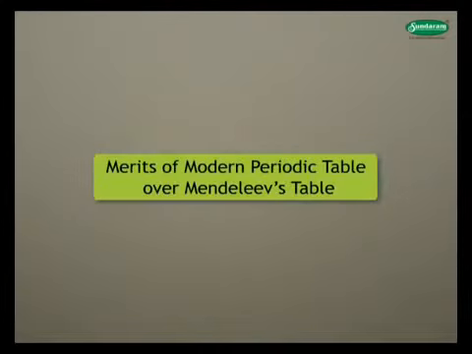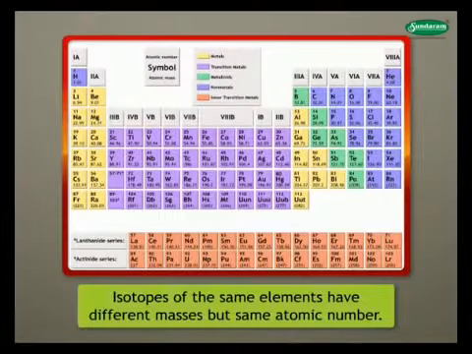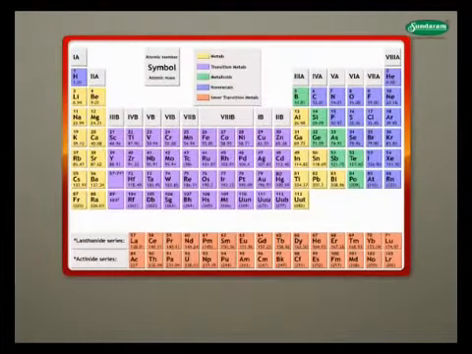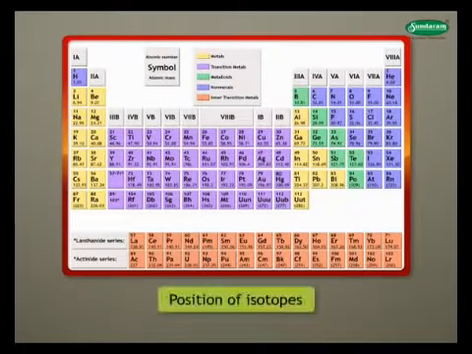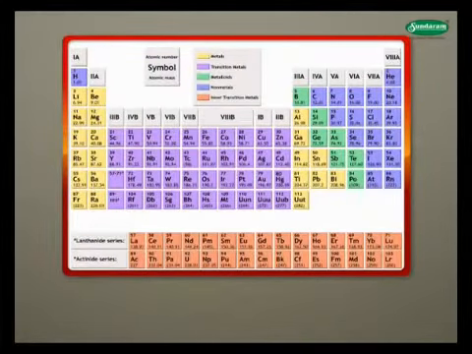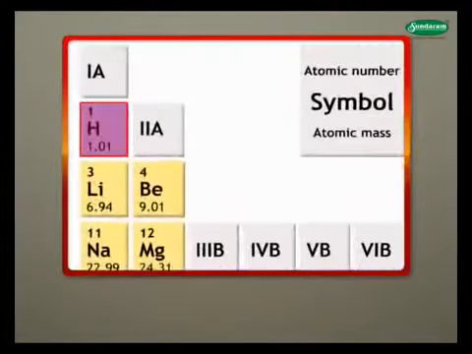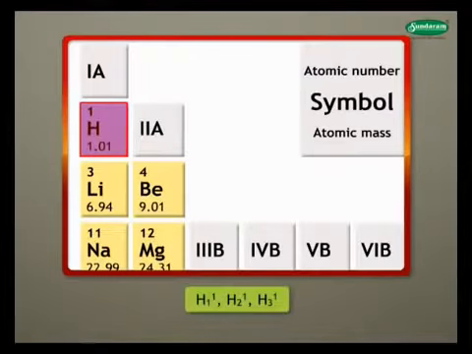Let us see the merits of the modern periodic table over Mendeleev's table. All isotopes of the same element have different masses but the same atomic number. Therefore, they occupy the same position in the modern periodic table. For example, you can see in the table that hydrogen has one place despite having 3 isotopes.